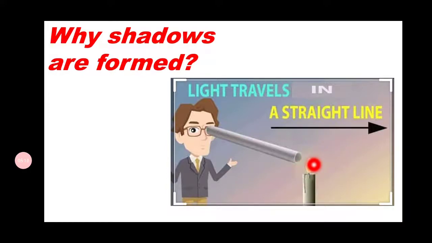But imagine if he takes a pipe which is bent. He may not be able to see the light, because light travels in a straight line and light rays do not bend. So this is the ultimate reason why shadows are formed.